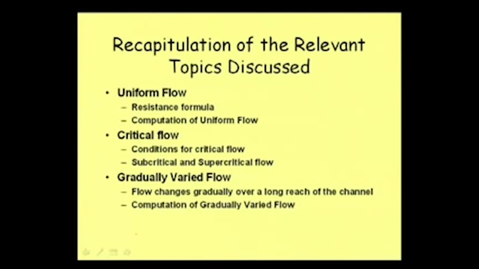In supercritical flow velocity will be higher than that. So that is called supercritical flow, or visually we can say when depth is less than critical depth, then it is supercritical. When depth is greater than critical, then it is called subcritical. Well, so that way we classified those things.